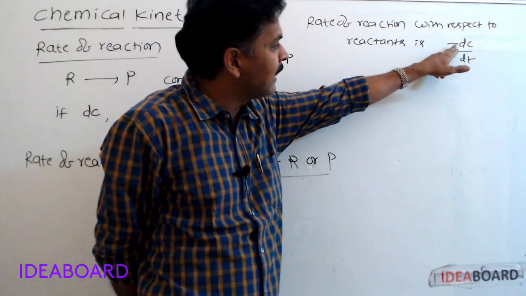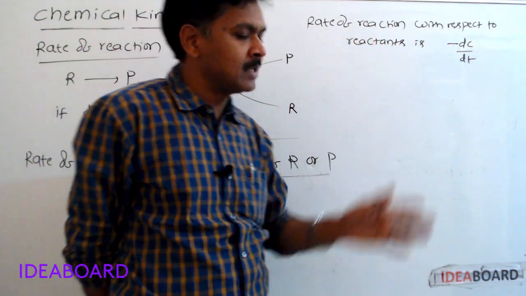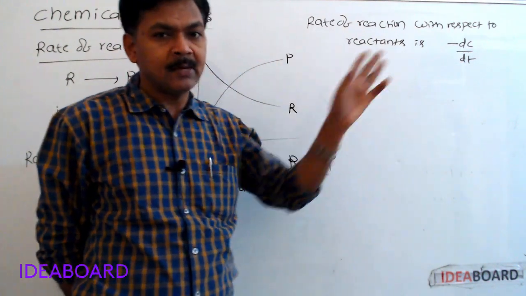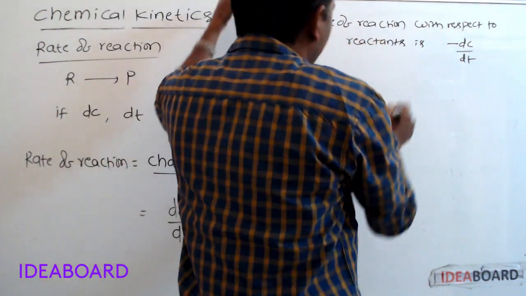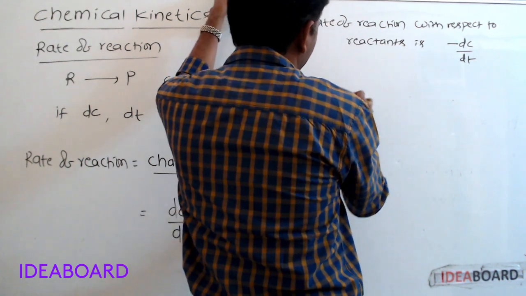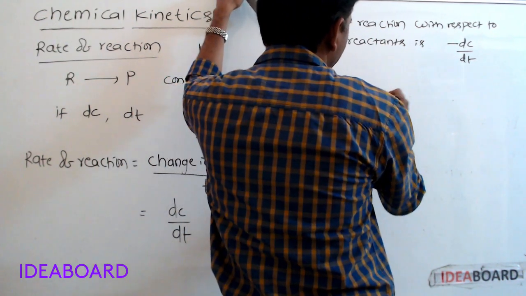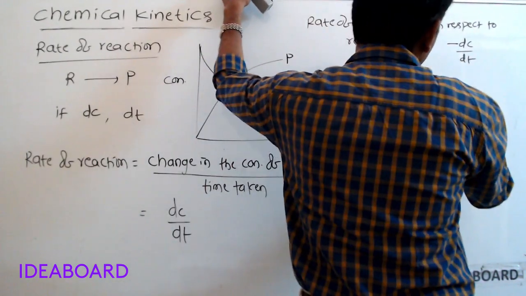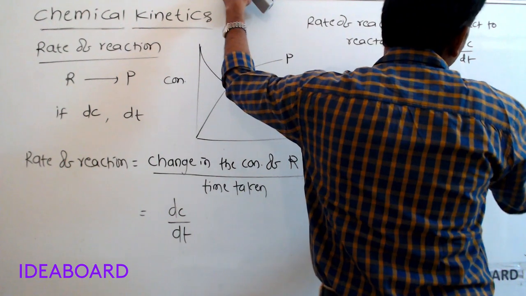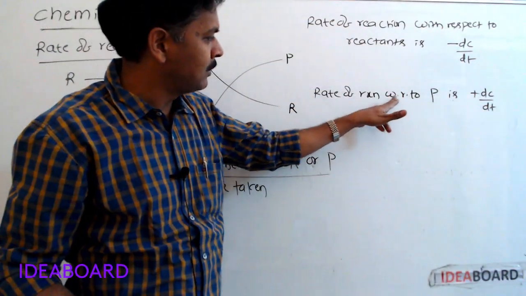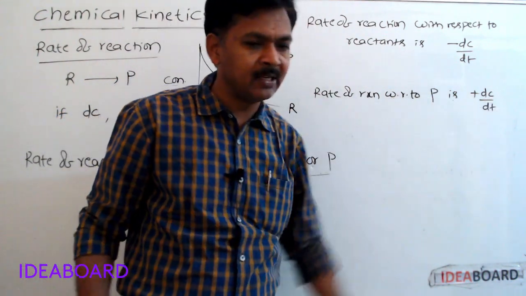Here this negative sign indicates the decrease in the concentration of reactants. So rate of reaction with respect to products is plus dC by dt.